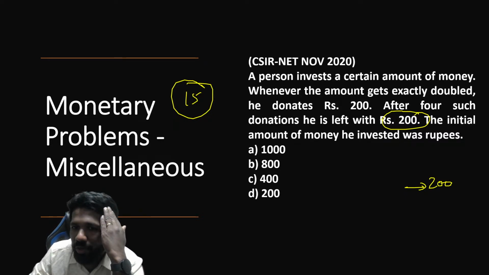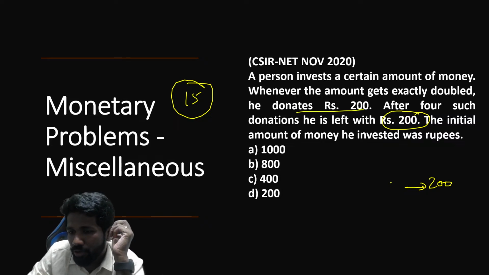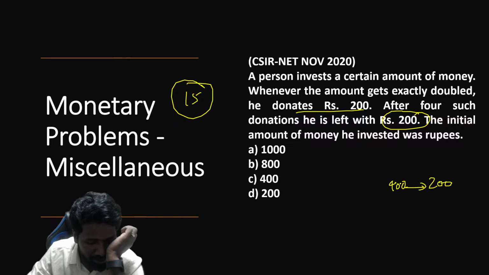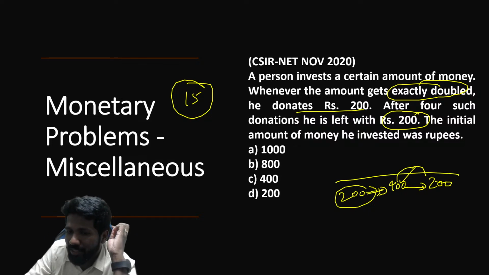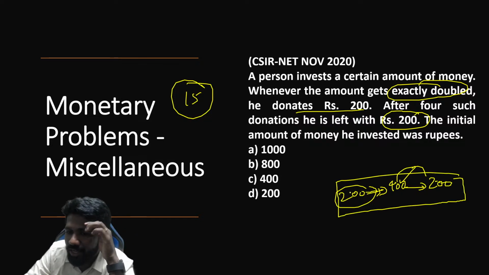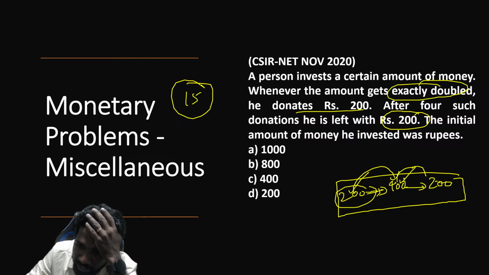So before donating, there must have been 400 rupees, right? So that 400 minus 200 is 200. Why this 400? Because he exactly doubled his money. What money doubled is 400? 200 doubled is 400. So this is the story of the last donation. He had 200 rupees, he doubled it, then donated 200 to end up at 200.